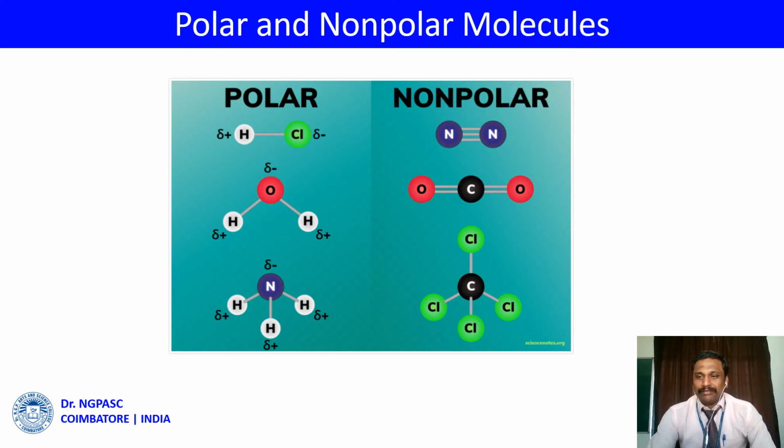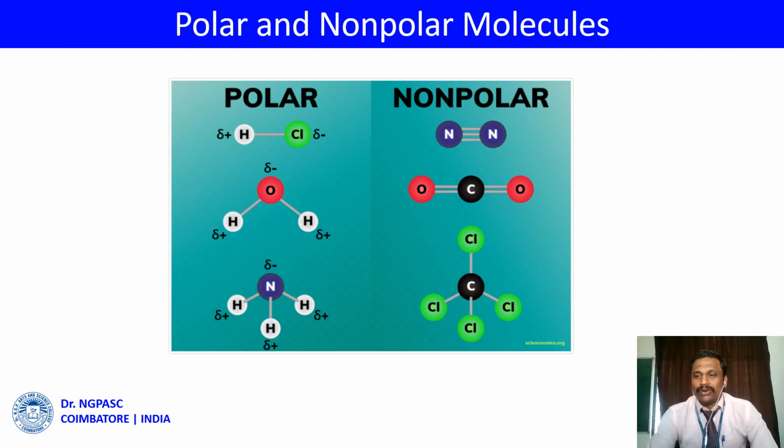The positive and negative charges of the material do not coincide with each other even in the absence of an electric field. So the material has some dipole moment.